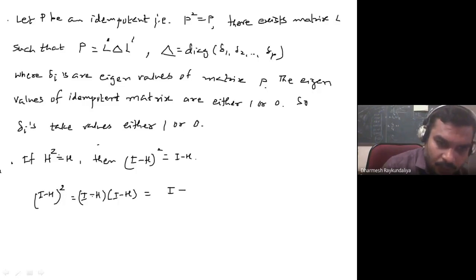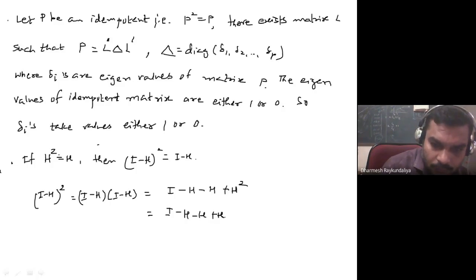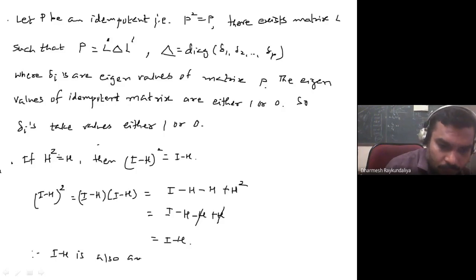H multiply I, that is giving also an H matrix, and H multiply with H, that is H square, but this sign is plus, but we know that H is idempotent matrix, so you can write H square is equal to H, so this H will be cancelled out with this, so it is I minus H, and therefore I minus H is also an idempotent matrix.